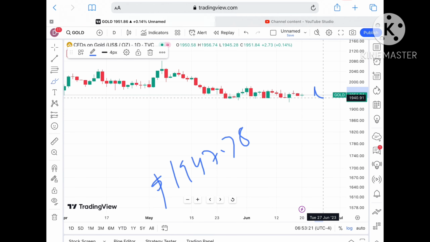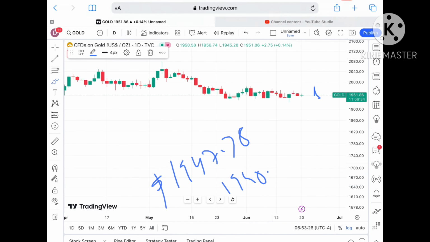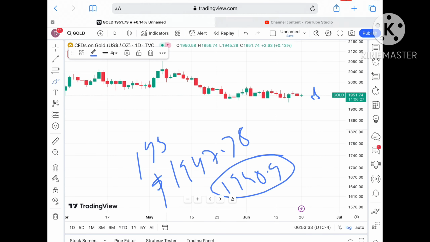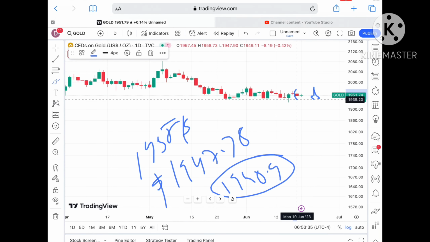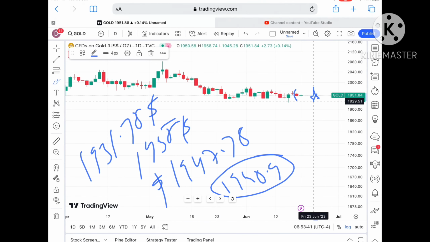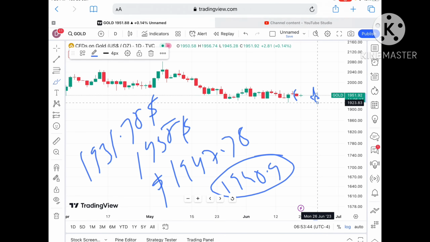And once the price falls below this level, it can cross a level of around 1940.91 and can cross that particular zone, and chances of going towards a level of around 1937 is there. Okay, and if the price falls below 1937, then we can see it can move further down, and a probability of going towards 1931.78 is there. Okay, and if the price falls below that particular level, we can see it can go further low towards a level of 1923.